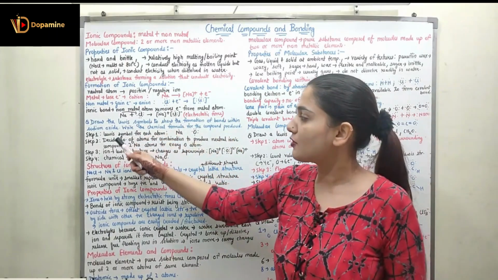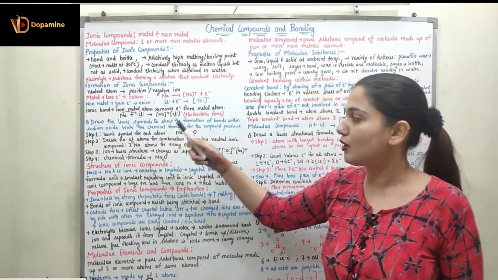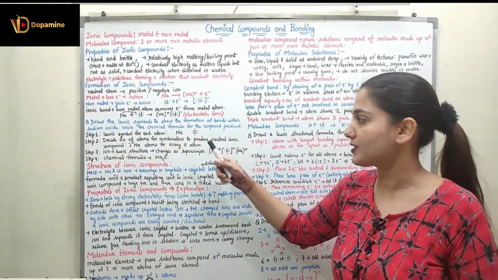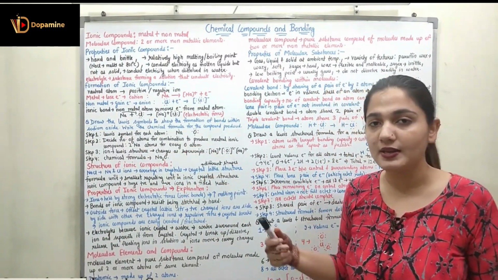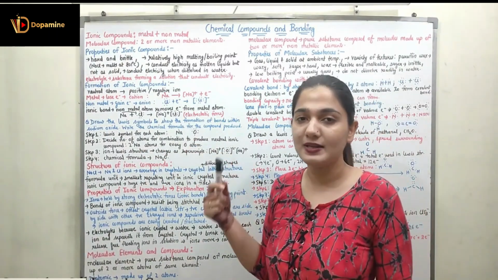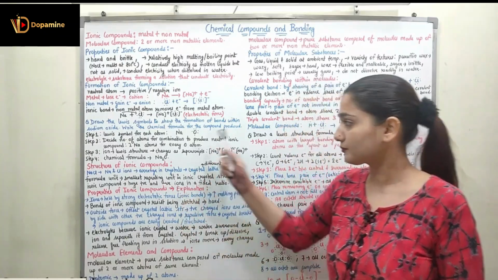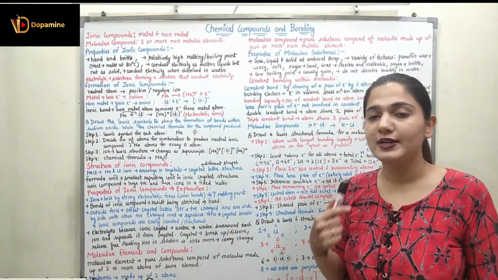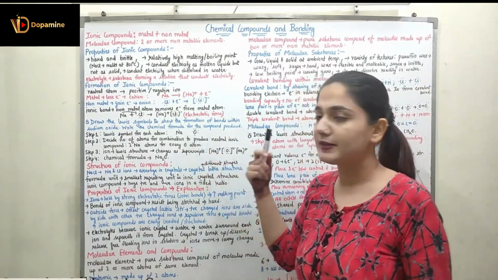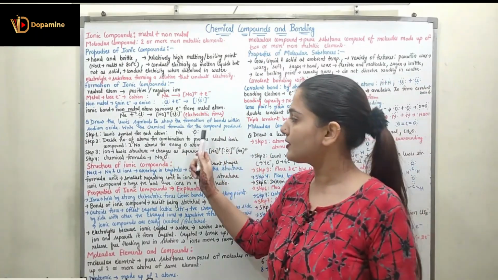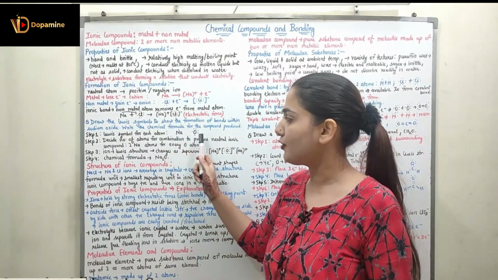So first of all, you start with the Lewis symbol of each of the constituent atoms. Sodium will have a Lewis symbol like this, sodium with 1 dot. 1 dot represents 1 electron in the valence shell. Oxygen, we all know, has 6 electrons in the valence shell, so it will be represented with 6 dots. So this is the Lewis symbol for sodium and for oxygen.